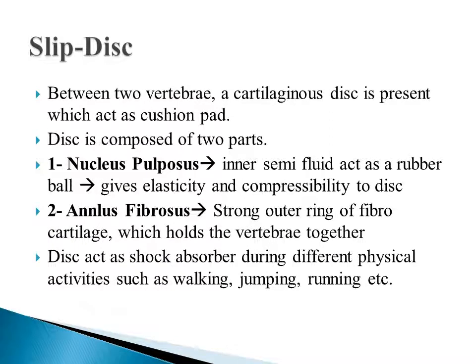Slip disc. Between two vertebrae, a cartilaginous disc is present which acts as a cushion pad or a shock absorber during movement. This disc is composed of two parts, nucleus pulposus and annulus fibrosus. The first part, nucleus pulposus, is an inner semi-fluid that acts like a rubber ball and gives elasticity and compressibility to the disc. Second one is annulus fibrosus, a strong outer ring composed of fibrocartilage, which holds the vertebrae together. This disc acts as a shock absorber during physical activities such as walking, jumping, and running.